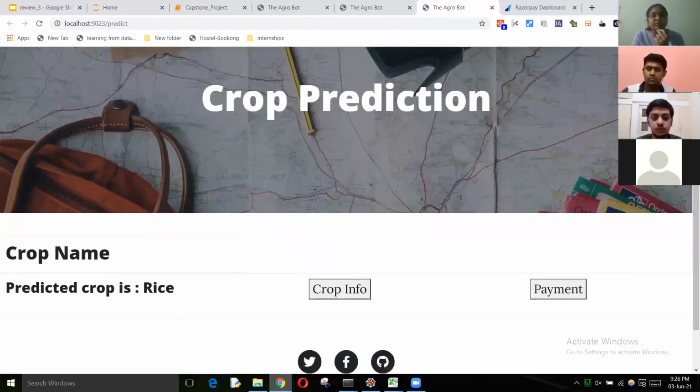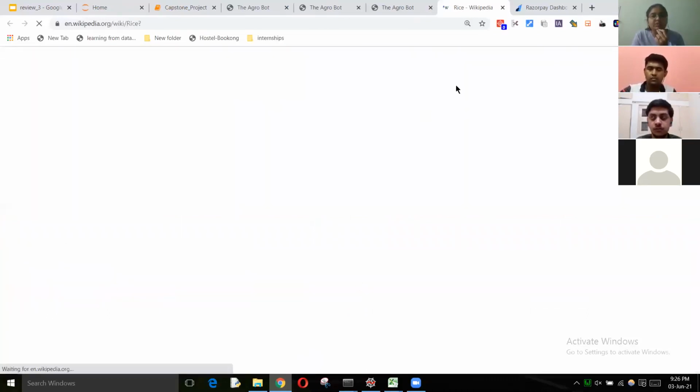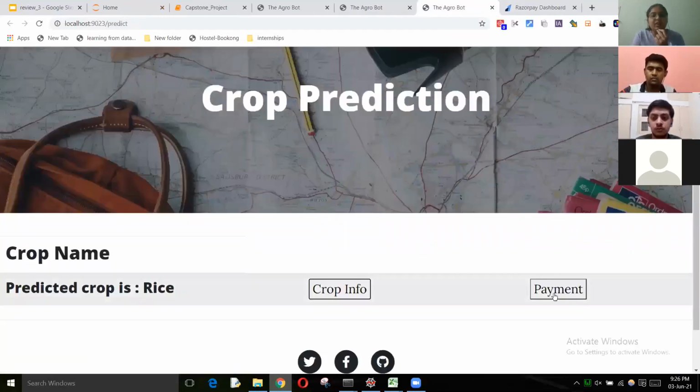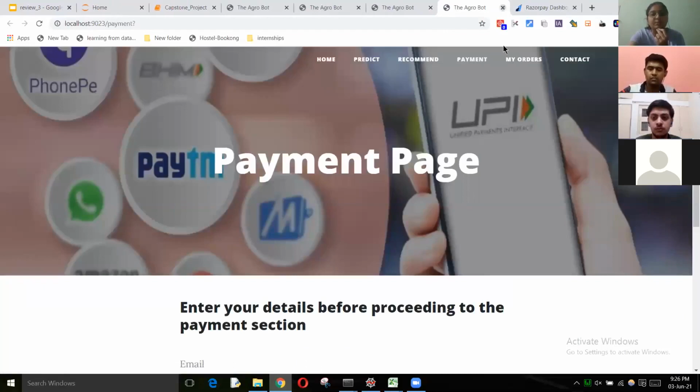Two links are provided. One is crop info, which takes you to the crop info page on the web portal, and the other is to buy the crop from our page only.